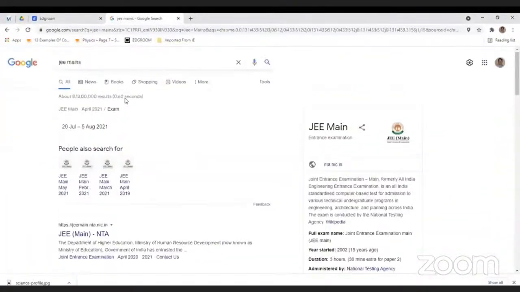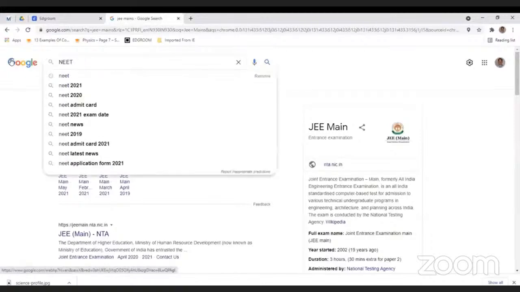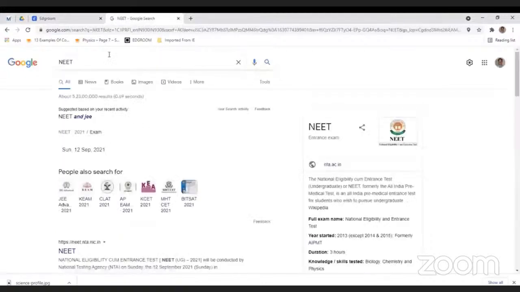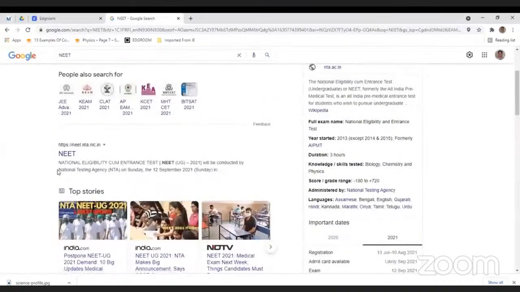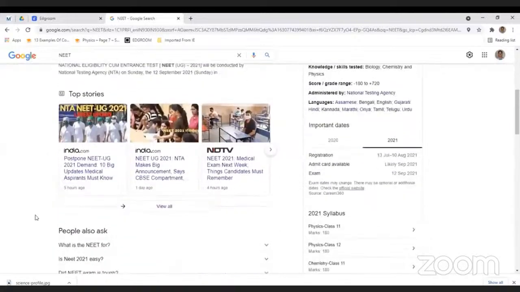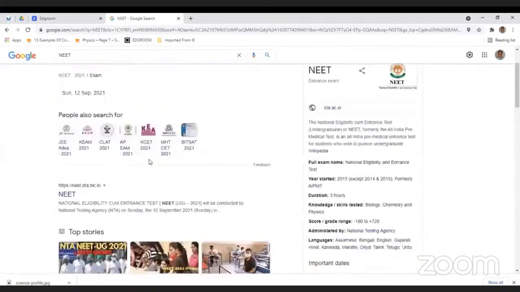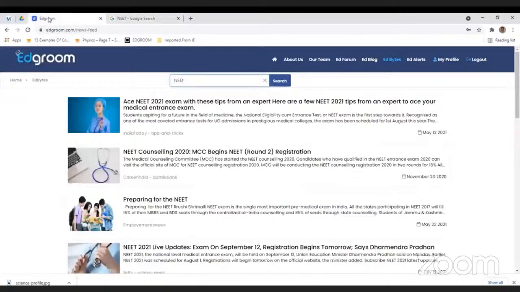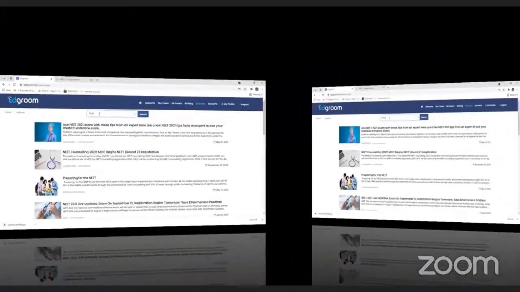The same way, if I type NEET in Google, what happens, you see? The content that you are seeing in Google is not as relevant as you are getting in EdBytes, so here you require further search. But in EdBytes, the content is more suitable.